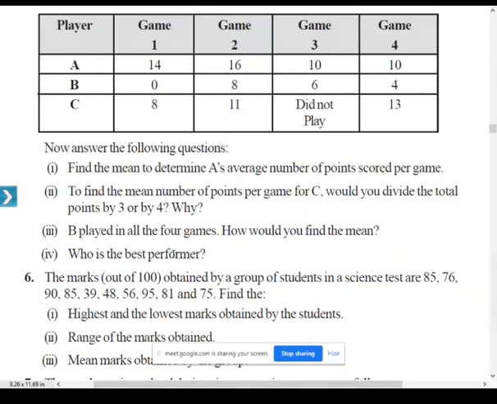Same way, all of you find the mean of C. What is the mean score of C? 10.666. Okay, very good. So the mean score of A is 12.5, the mean score of B is 4.5, and the mean score of C is 10.66. So who is the best performer here? The best performer here is A. Okay, so let us move on to the next question.